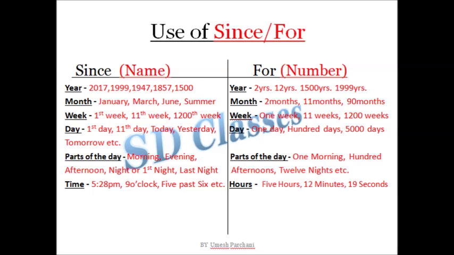1999 years. If I talk about month, the month also has a name, and even some seasons have names. So January, March, June, summer, all these are month names. And if I talk about the counting of these months, then we'll apply 2 months, 11 months, 90 months, 2 summers. I can say that whenever you are counting, apply for. Whenever you are applying a name, apply since.